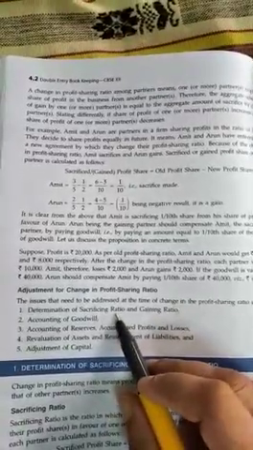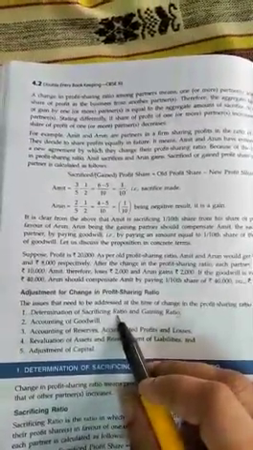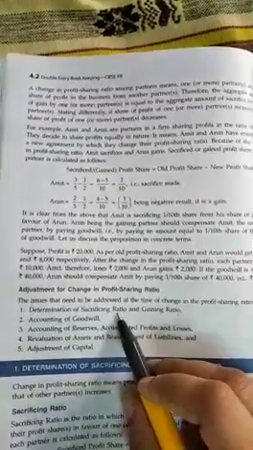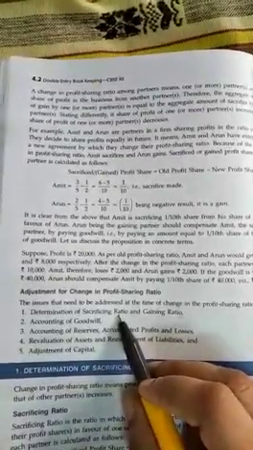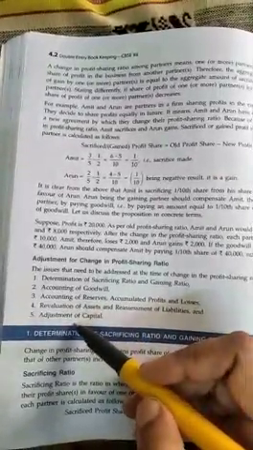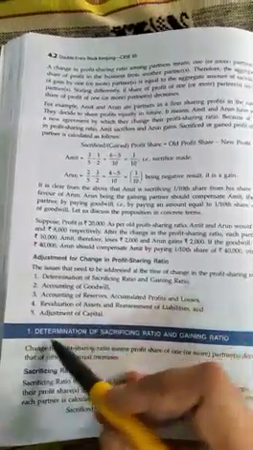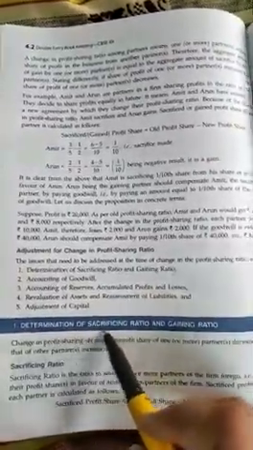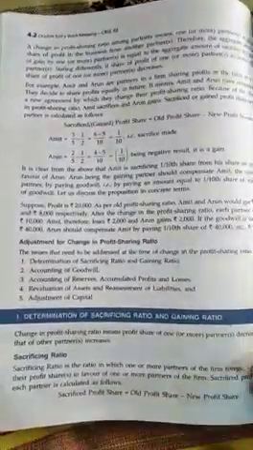One partner will sacrifice his share and the new partner who is coming will be called the gaining partner. The other 4 points we will discuss after this. So first, today we will take determination of sacrificing ratio and gaining ratio.